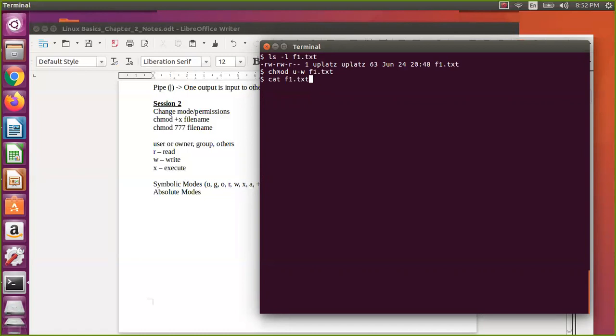Before doing that, let us check the permissions. Now you can see there is no write permission, and you know the first symbol is for the file type. Minus means an ordinary file. Now you have seen there is no write permission, meaning you have the read permission. This is possible. One can have read permission and not have write permission; that is valid. But nobody will have write permission and no read permission. That is only for our understanding, we have made it like that.